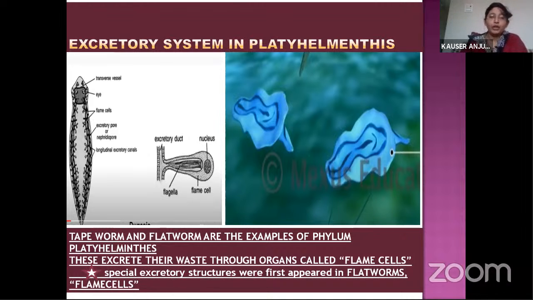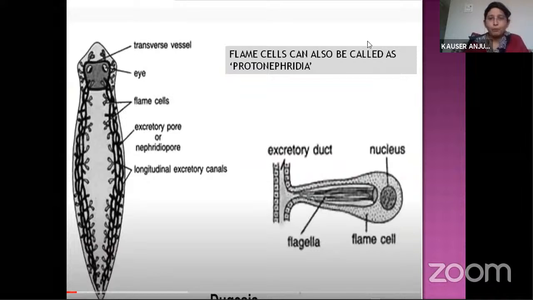But here in Platyhelminthes, belonging to the flatworms, excretory structures evolved for the first time. Those excretory structures are flame cells. Flame cells can also be called protonephridia.